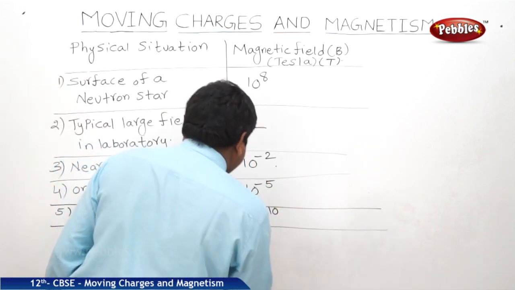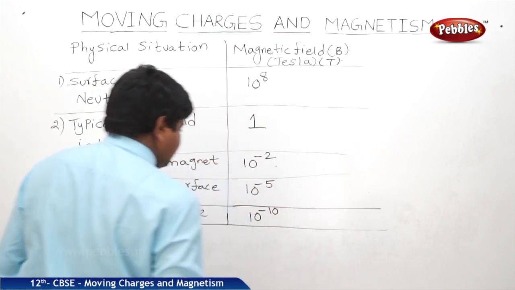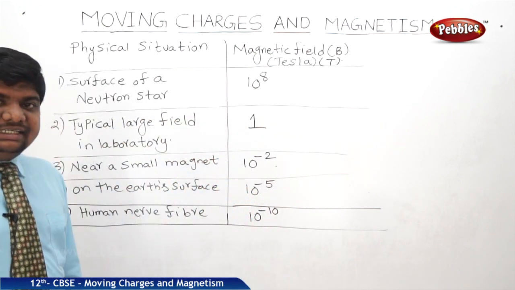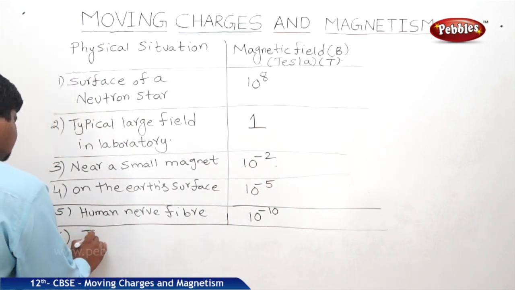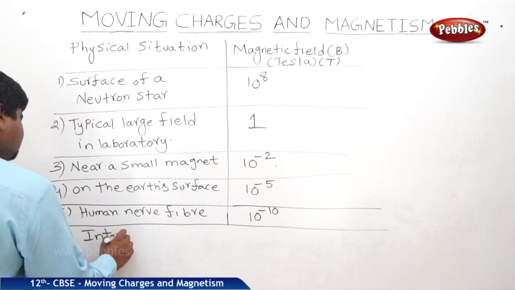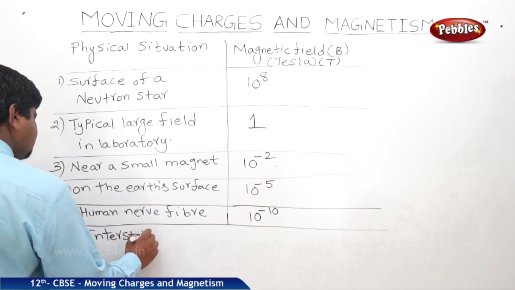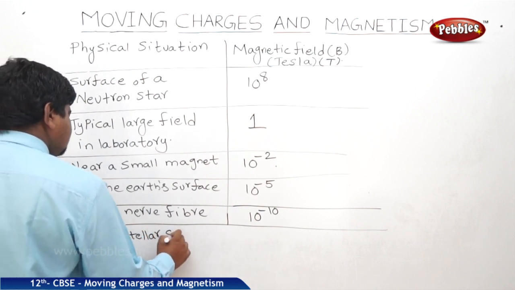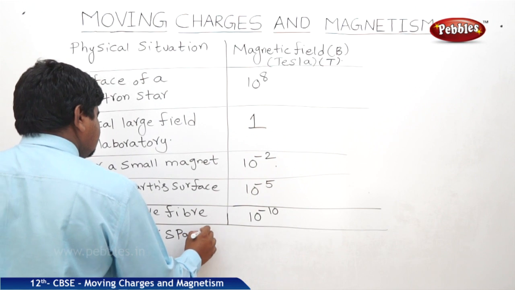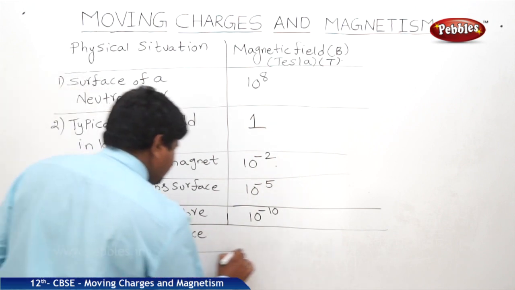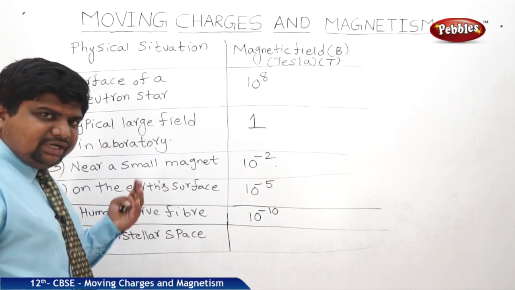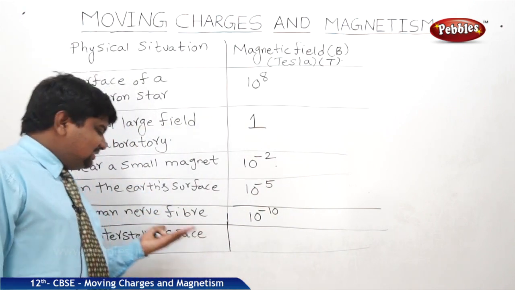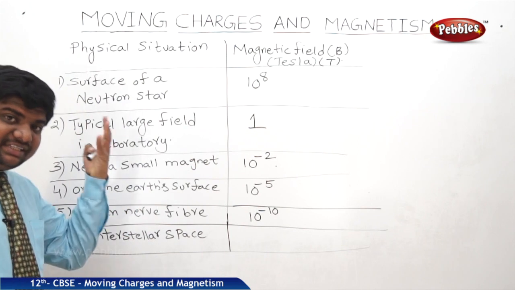The last example in this case is interstellar space. Interstellar space may be predictable or unpredictable, and many scientists are doing research on space.